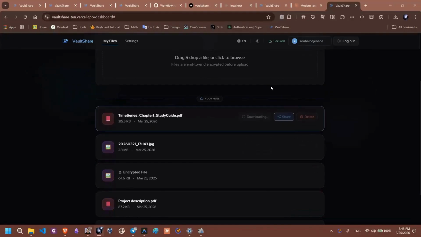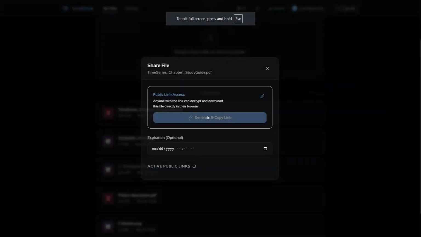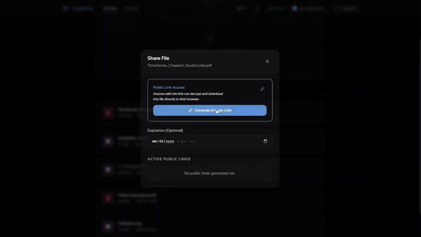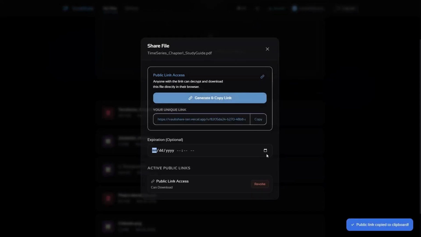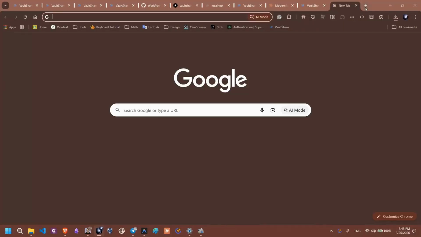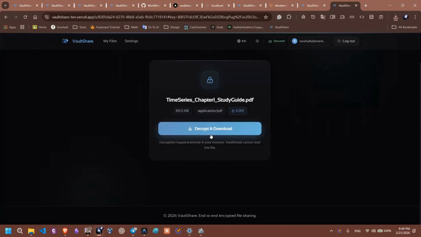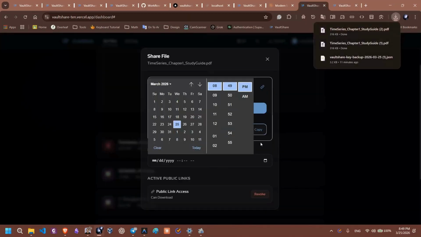Next, I will generate a secure public sharing link. Here we can access the generated link. Notice the decryption key is included in the URL fragment after the hashtag symbol. This means the server never sees the key. I will open the shared file. The browser extracts the decryption key locally, retrieves the encrypted file, and decrypts it directly inside the browser. The server only serves ciphertext throughout the entire process.